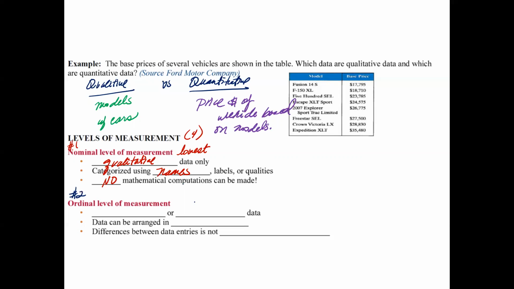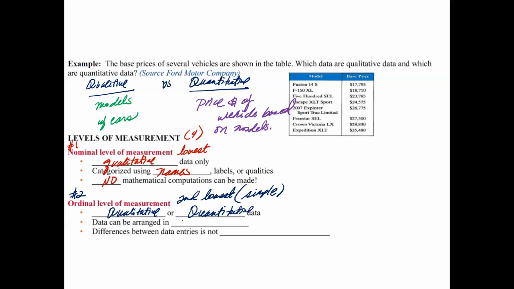The second level is ordinal measurement, and this is going to be the second lowest. And when I say lowest, I'm also meaning like the most simple to collect. So this one could be qualitative, or it could be quantitative. And this is interesting now because especially if you want to get into a good paying job and you want to be in like a managerial supervisor role, you might have to collect some data, in which case when you collect data to turn in your quarterly reports to the CEO of a big company or something, you might want to figure out what type of data you're going to be collecting.